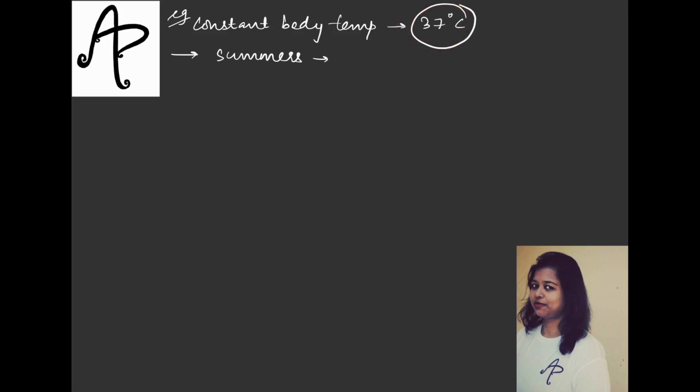So for that we will have to cool our body.